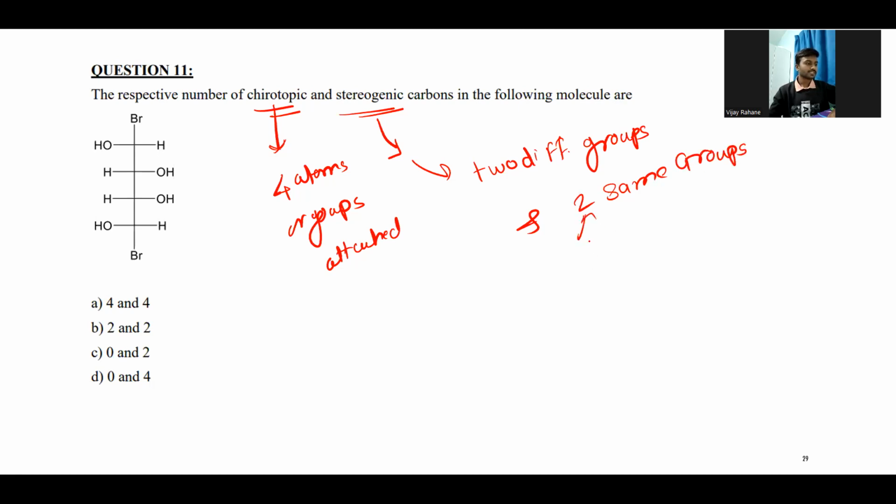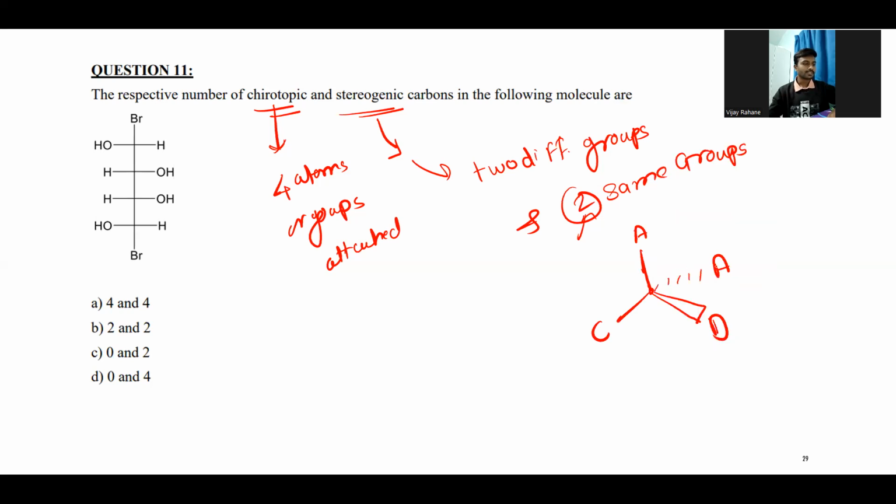Let's say we have A, and this is also A, let's say this C, and this one is D. So this carbon atom is the stereogenic carbon atom.